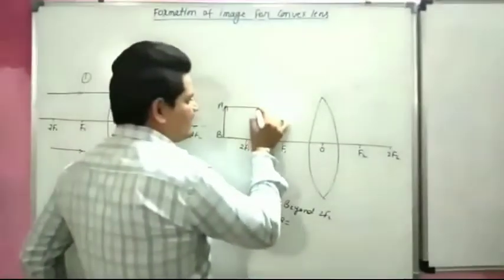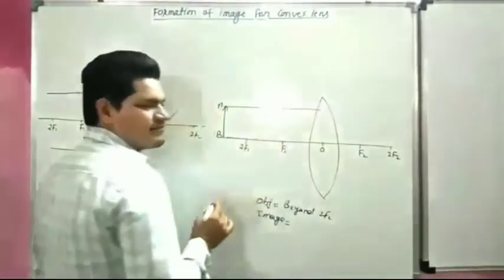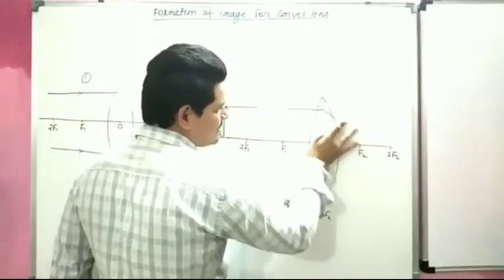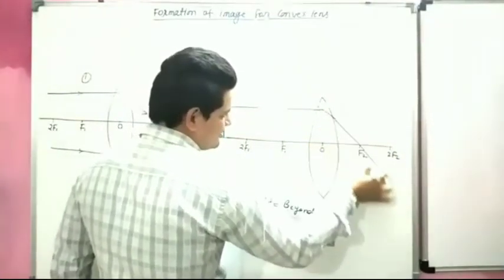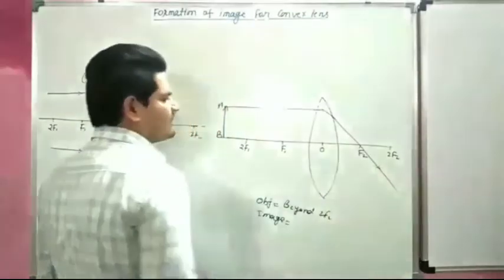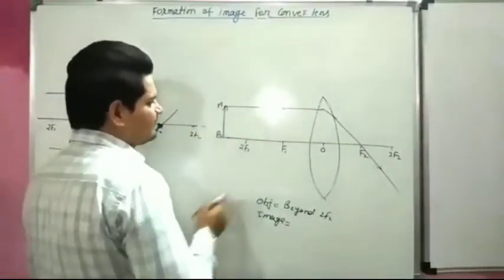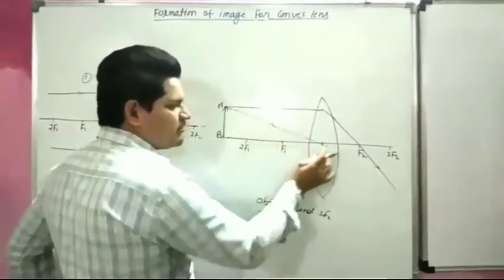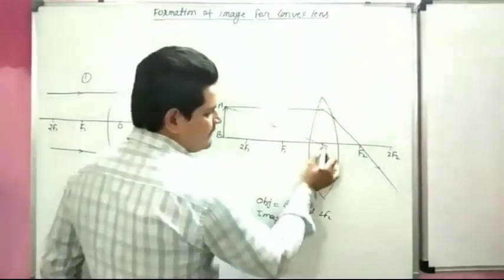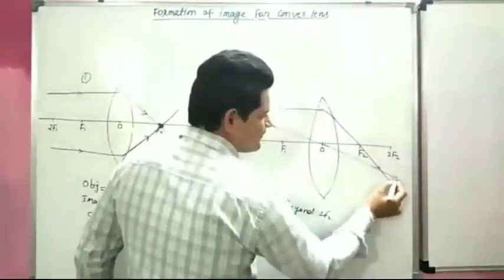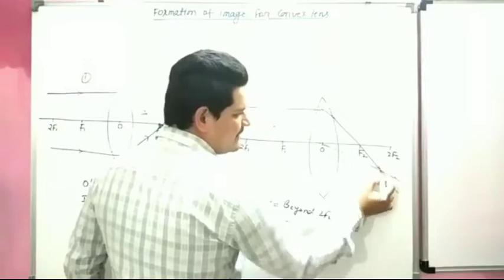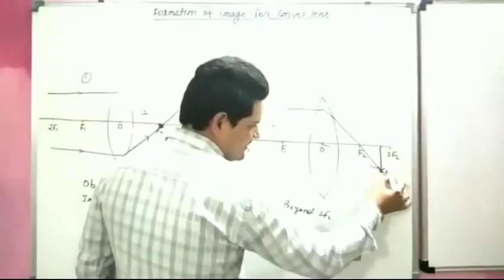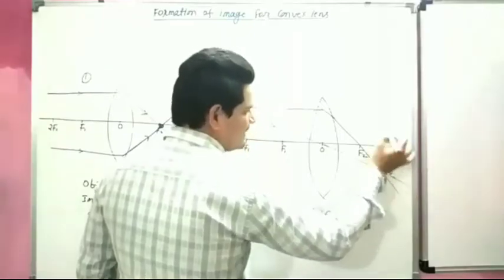When an incident ray coming parallel to principal axis, it will pass through focus. This is our focus. And when an incident ray coming through optical center O, it will pass through same point. So both lines intersect here. This is our image A dash, B dash.